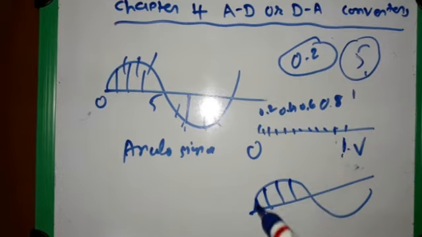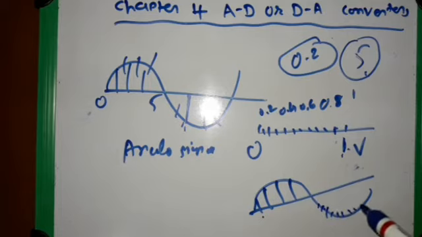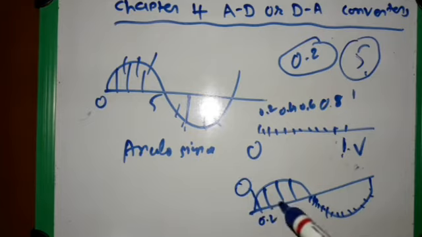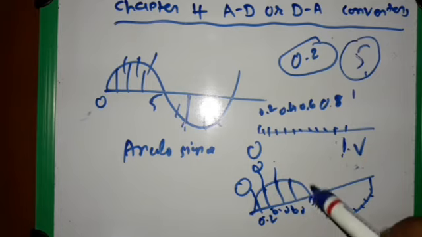So in an analog circuit we know that we have an infinite resolution, so we can take a point anywhere on this particular waveform. But for a discrete value, a digital value, here we have only 5 steps. So for 0.2 we take a value, for 0.4 we take a value, for 0.6, 0.8 and 1.